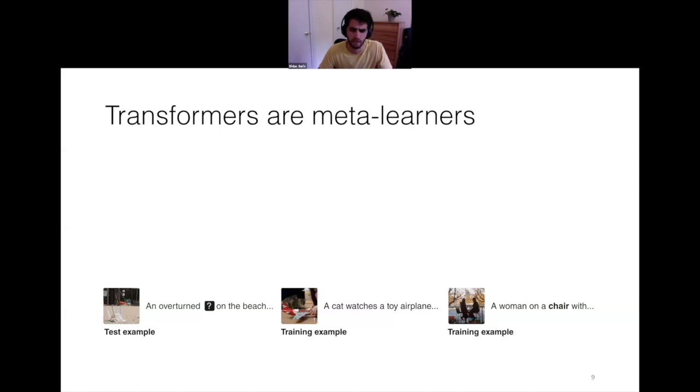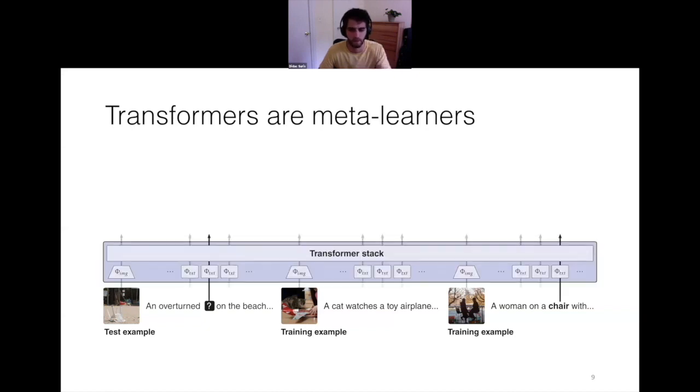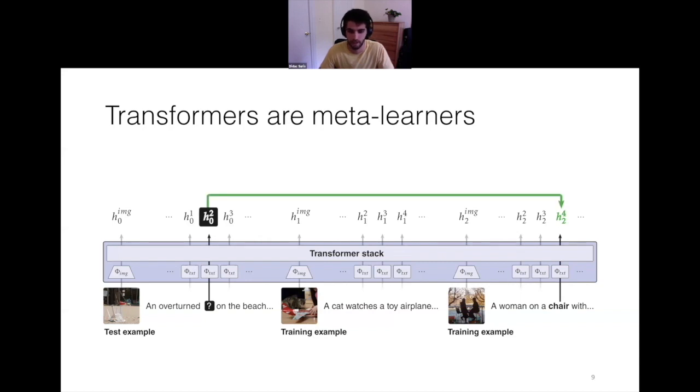But how do we actually conduct the meta-learning? Well, the way we do it is by learning in the forward pass. So the meta-learning is just a forward pass of the entire episode through the transformer. And the transformer is a good architecture to perform this learning because it can capture the pairwise relationships between the elements in the dataset. Then in order to test that the model has learned the word chair in the forward pass, we use pointing. So we require the system to point to the correct word, in this case, chair. Pointing is basically performing the meta-testing in our system, and it tests how well the system has acquired that language. And then this pointing is the loss we use to train the model.